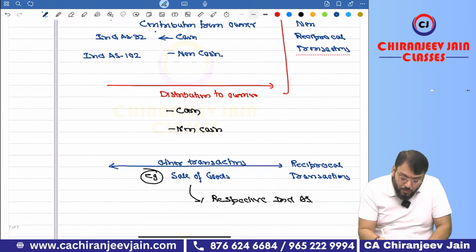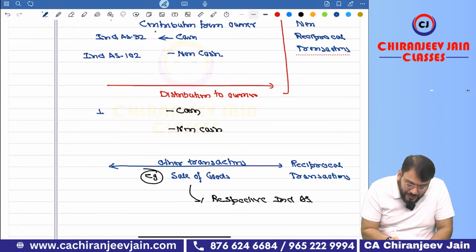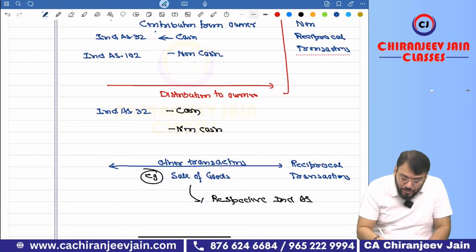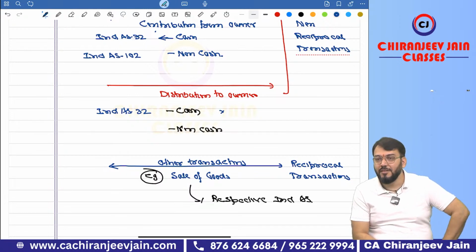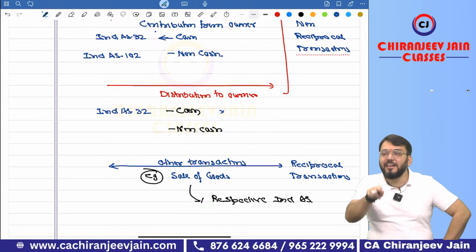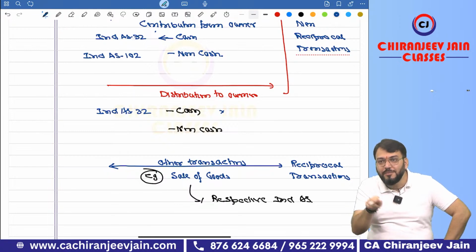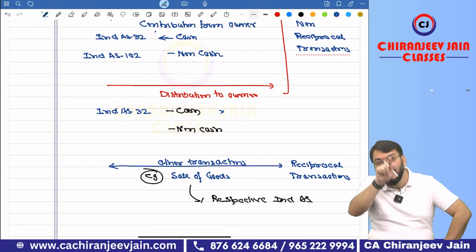Now, distribution to owner in cash is covered under Ind AS 32, coming soon. Once again, we are not discussing this in detail. Right now we have done one journal entry, retained earnings account debit to dividend payable. This has been given under Ind AS 32.